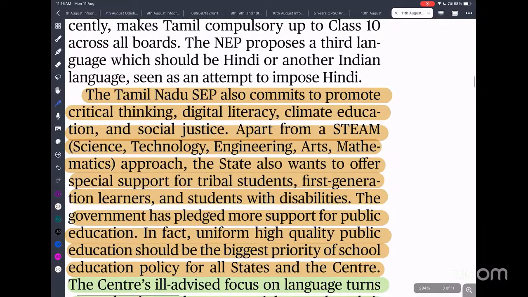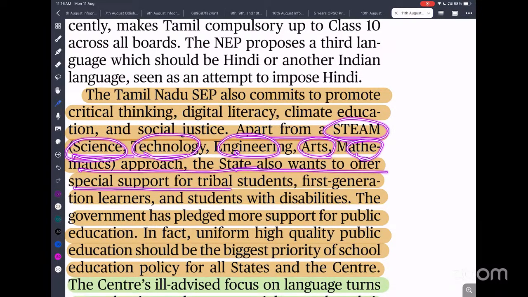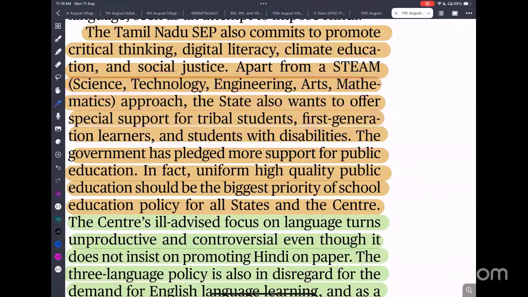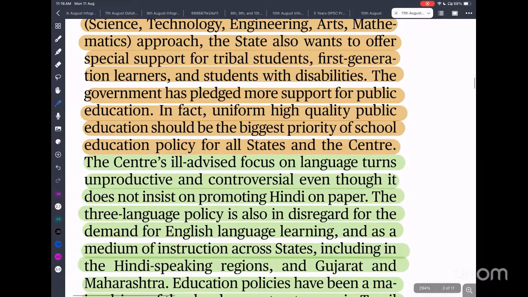Apart from the STEAM approach, meaning science, technology, engineering, arts, mathematics, the states also want to focus on support for tribal students, first generation learners, and students with disability. First generation learner means their parents and grandparents are not educated, and only this generation is getting education for the first time. The government pledges more support to public education. In fact, uniform high quality public education should be the biggest priority of school education policy, for state and central governments, rather than focusing on the language debate.